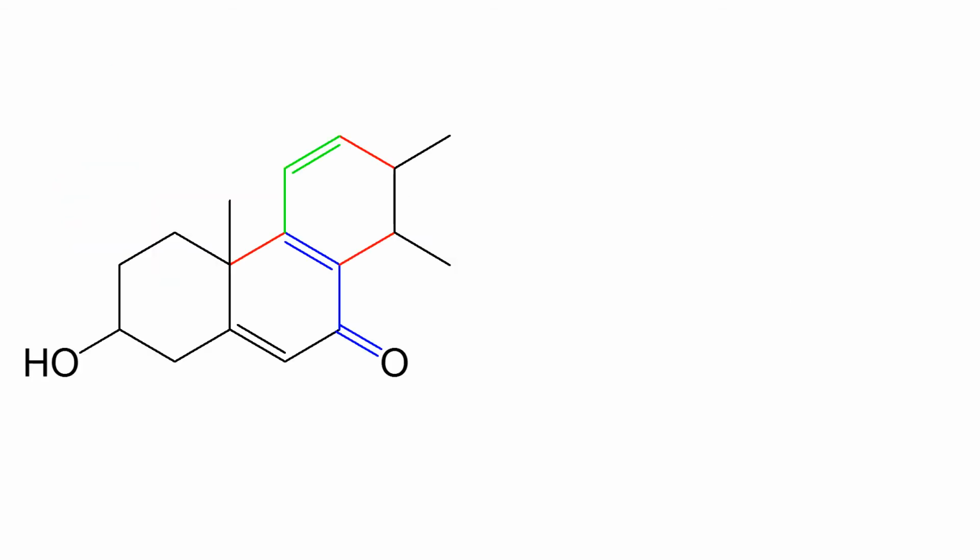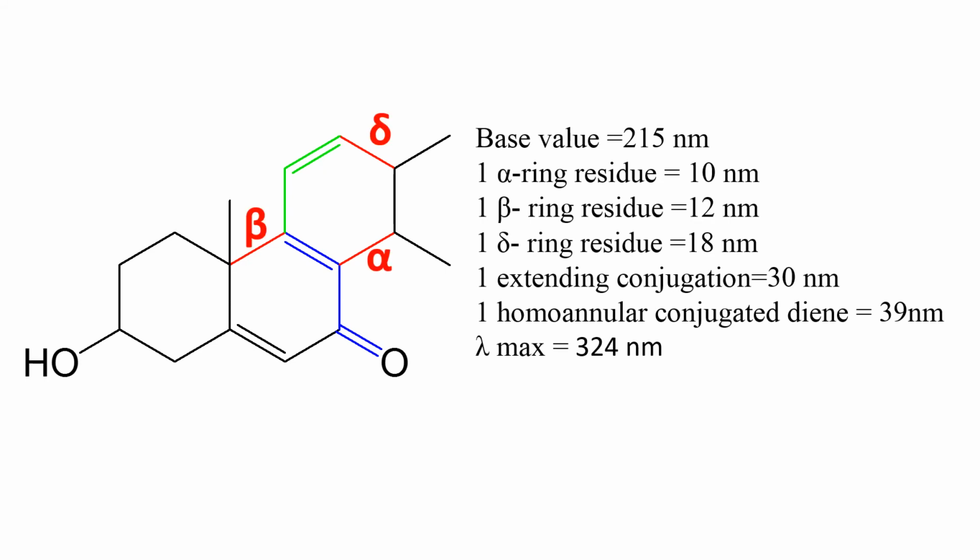This molecule has two conjugated systems. One is the shorter conjugated system and the second one is the longest conjugated system as shown here. So whenever we come across such examples, we have to consider the longest conjugation system. So this molecule has 3 substituents. One is at alpha position, one at beta position, and one at delta position.